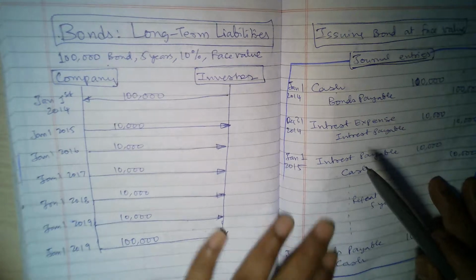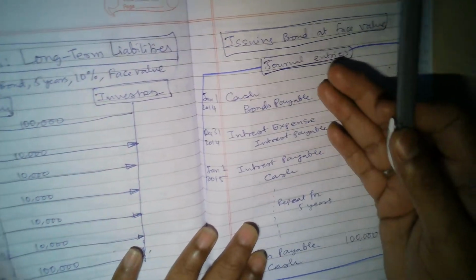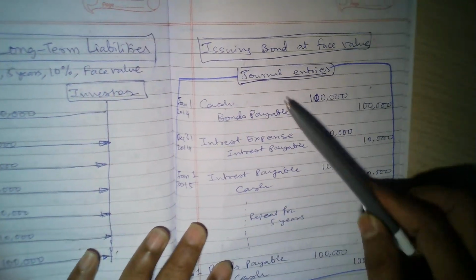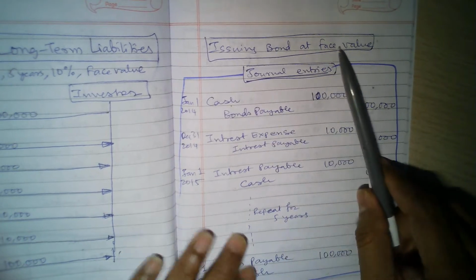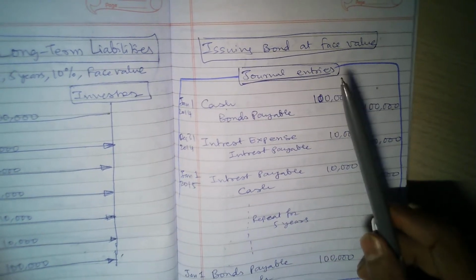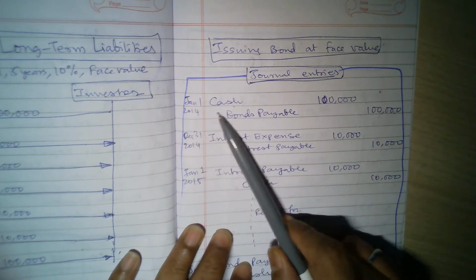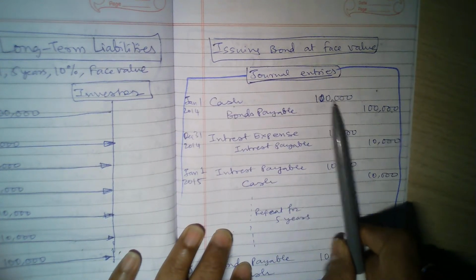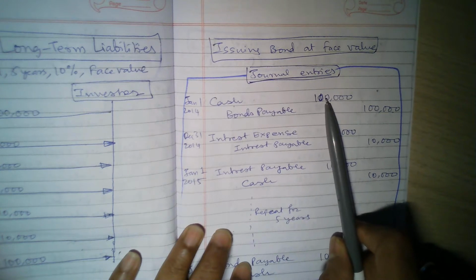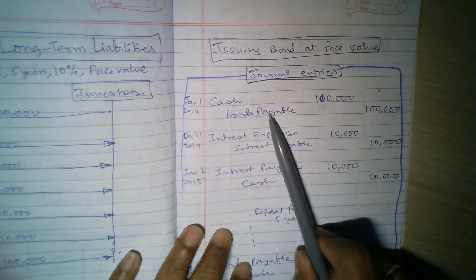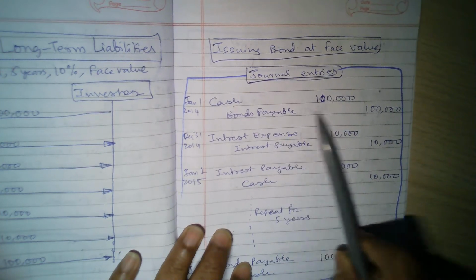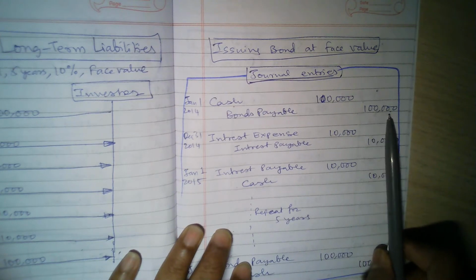Now coming to how the company records this transaction. Look at this. The company is issuing a bond at a face value. So what will be the journal entries? Because we are looking from an accounting perspective. On January 1st, the company received cash of 100,000. So the cash balance will be debited by 100,000, and bonds payable, this is a long-term liability, will be credited by 100,000.